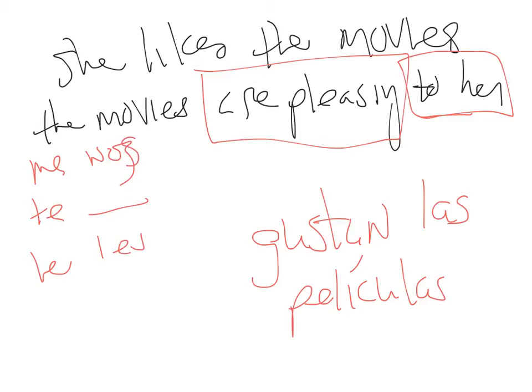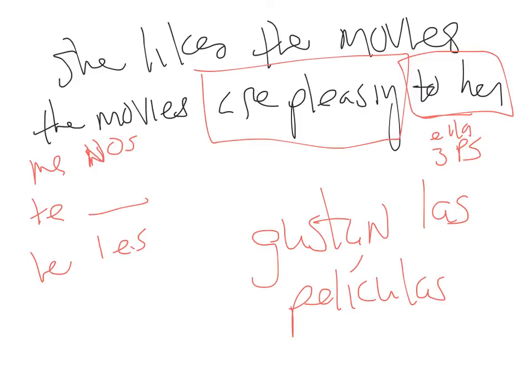Let's rewrite those so you don't think I'm crazy. Les y nos. Now which one is going to satisfy to her? Well, to her is like ella, right? That's bottom left. That's third person singular, so you choose the bottom left.